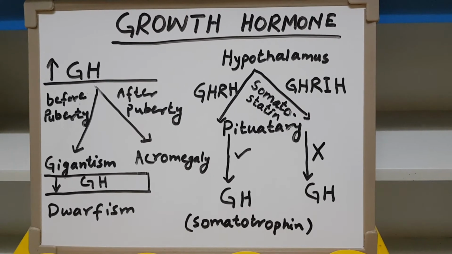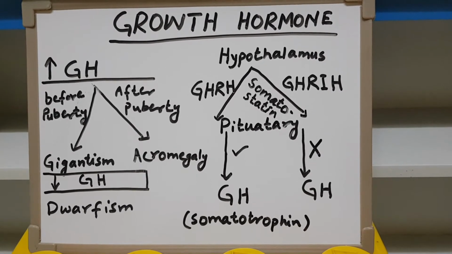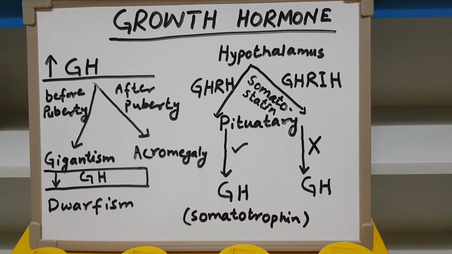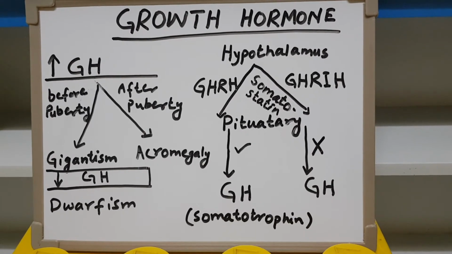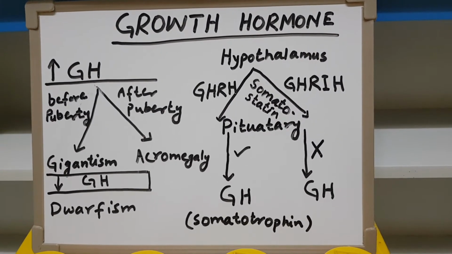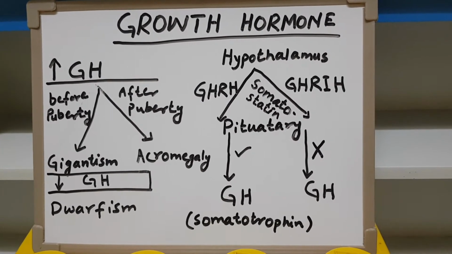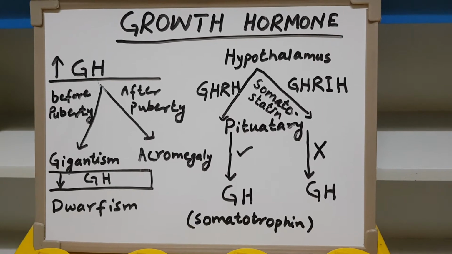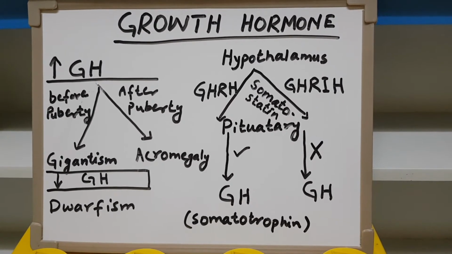Now, what are the functions of growth hormone? As its name indicates, growth hormone is a hormone which brings about the growth of the body. Particularly which parts? Skeletal muscles and bones. Your bones grow first of all and then muscles grow. They give height to a person and cause growth of a person, especially before puberty. Before puberty, one gains height.